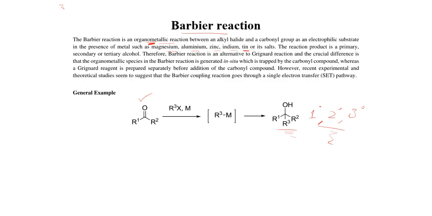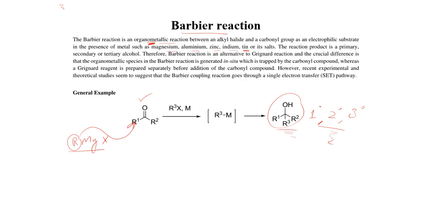If we talk about Grignard reagent or Grignard reaction, in the case of Grignard reagent, RMgX will be synthesized first, and then this alkyl group is transferred to the carbonylic functionality, and as a result different types of alcohol will be the final product in the case of Grignard reagent.